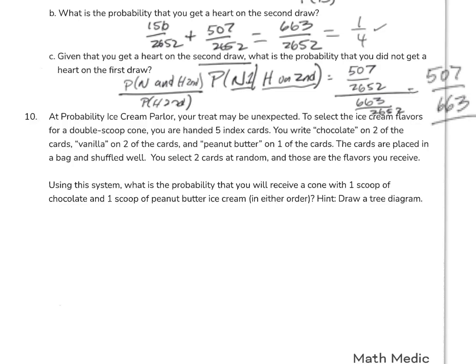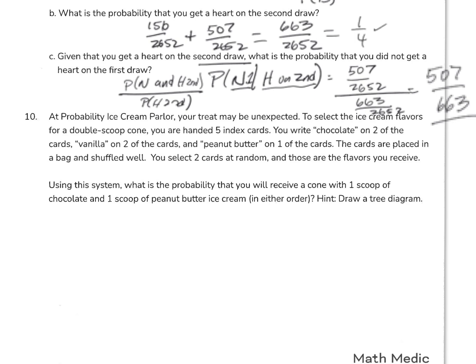At the Probability Ice Cream Parlor, your treat may be unexpected. To select ice cream flavors for a double scoop cone, you are handed 5 index cards. You write chocolate on 2 of them, vanilla on 2 of them, and peanut butter on 1. The cards are placed in a bag and shuffled well. You select 2 cards at random, and those are the flavors you're going to get. Using this system, what is the probability you will receive a cone with 1 scoop of chocolate and 1 scoop of peanut butter in either order?